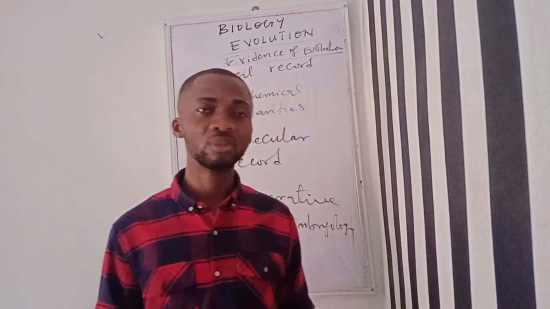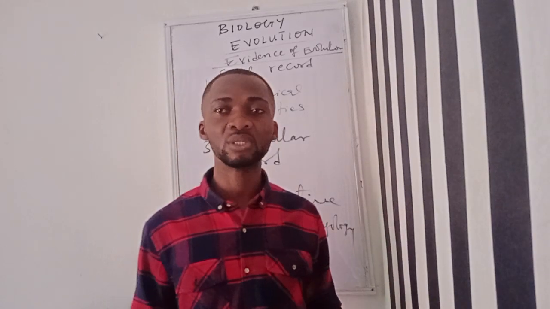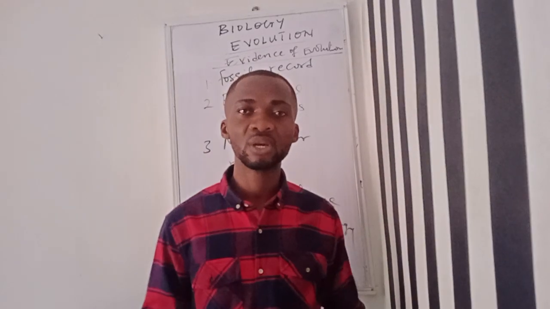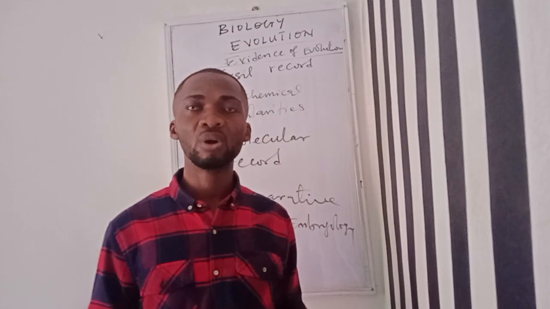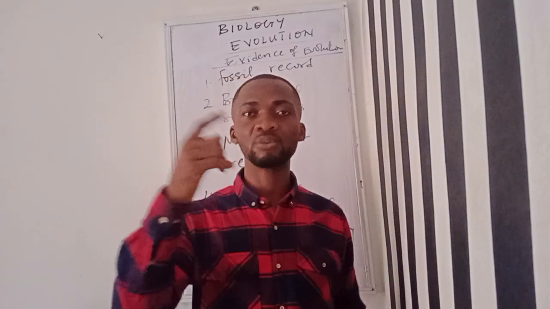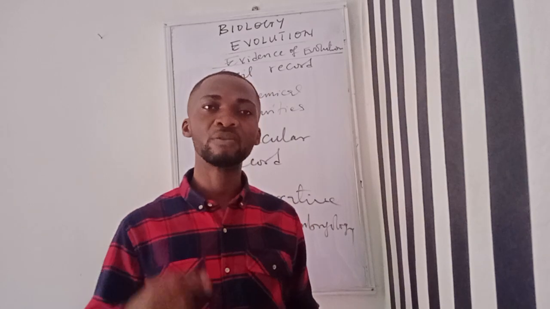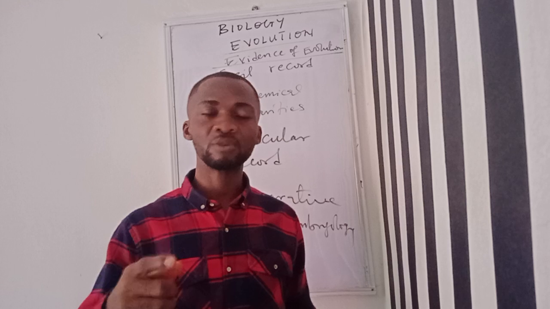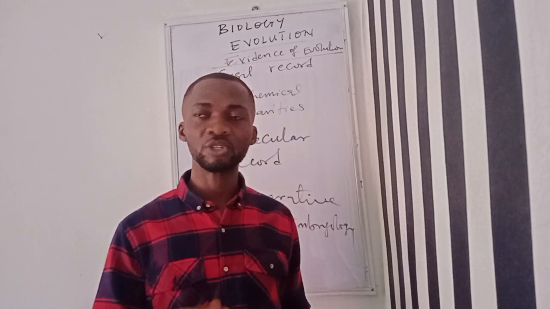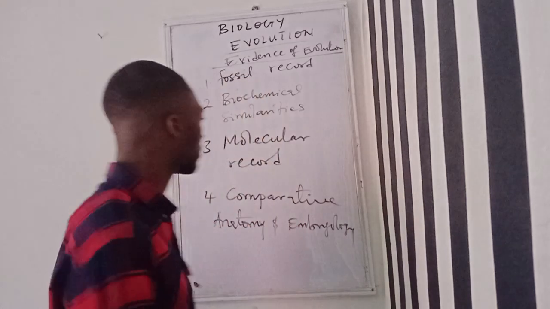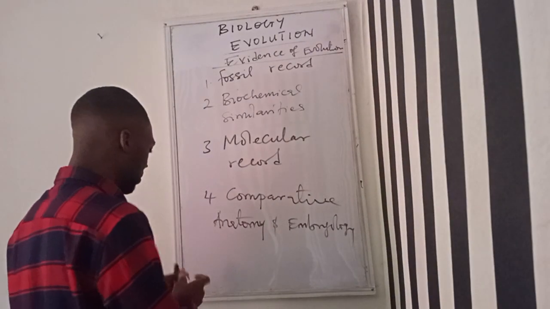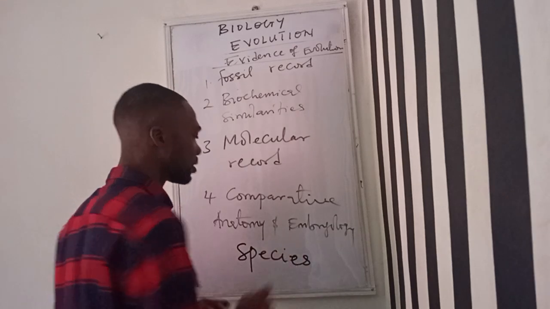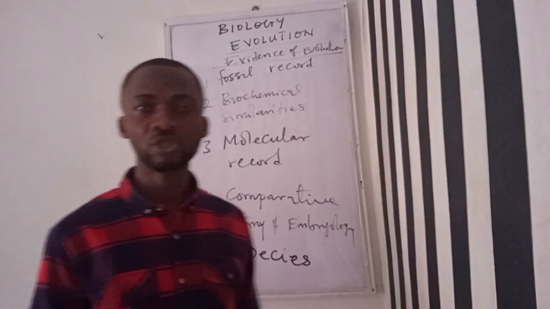Of course, you should know that evolution is not something that happens within 2 years or 10 years or even 100 years. It takes sometimes millions of years for evolution to occur or for an organism to transform into a new species. The formation of new species is what we call speciation. Speciation is not something that happens within a short period of time. It takes a long period of time before speciation can occur.